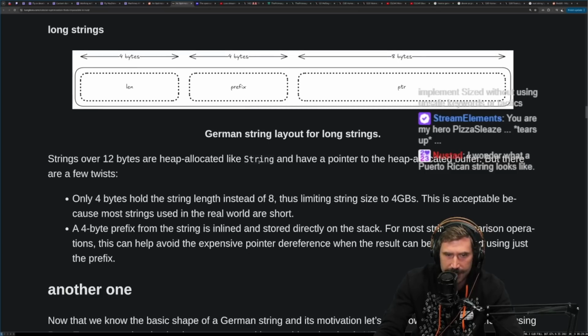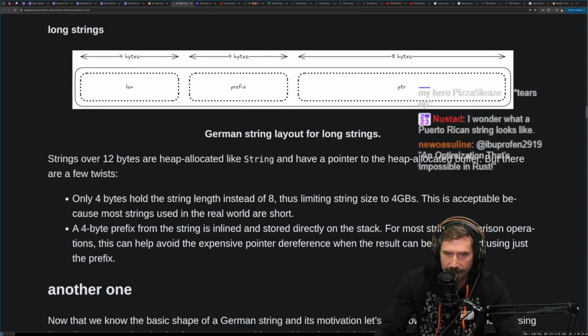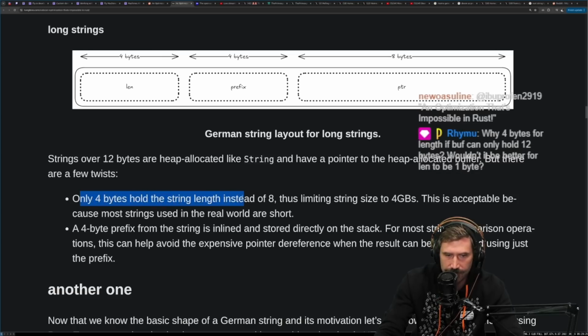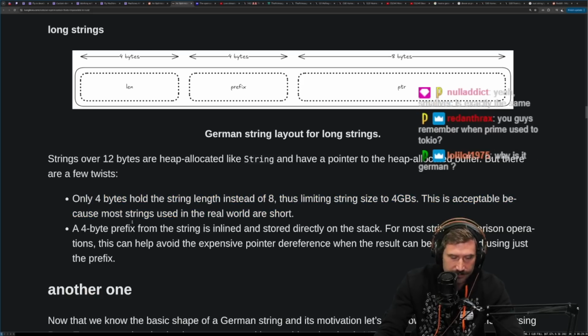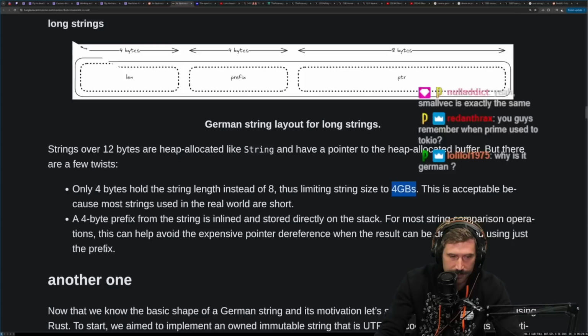Strings over 12 bytes are heap allocated like string and have a pointer to the heap allocated buffer, but there are a few twists. Only 4 bytes to hold the string length instead of 8, thus limiting the string sizes to 4 gigabytes, which is completely acceptable. This is acceptable because most strings used in the real world are short. Yeah, it'd be super unusual to see something of that size.